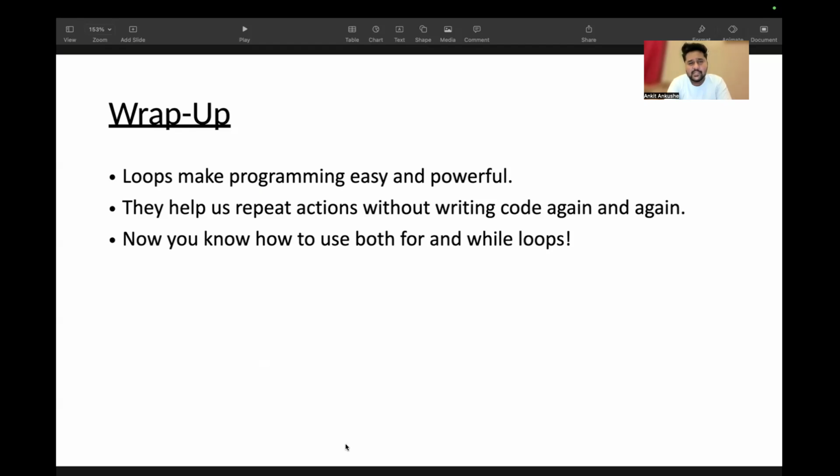That helps us. So I think I have given a good understanding of the for loop and while loop. Thank you.